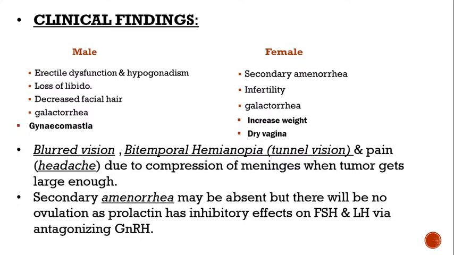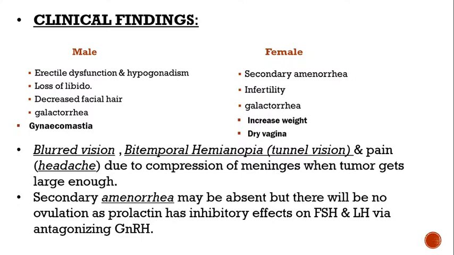When there are anovulatory cycles, there will be infertility. And as the patient has hyperprolactinemia, she will have galactorrhea, that is excessive secretion of milk outside the lactation period. The patient will have increased weight and a dry vagina. These are the symptoms she will complain of, whether it is a microadenoma or macroadenoma.